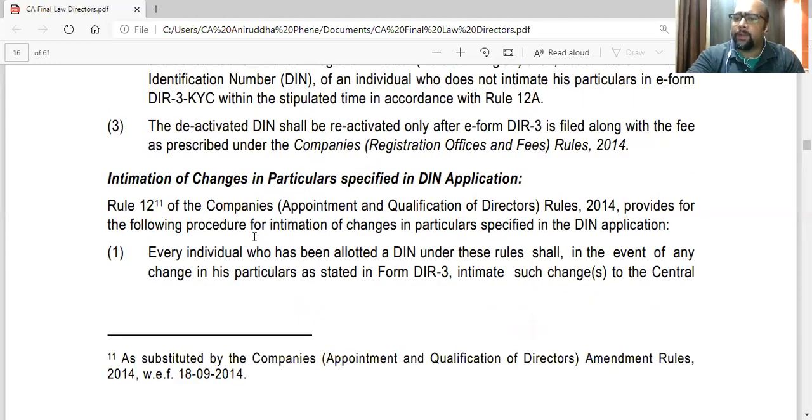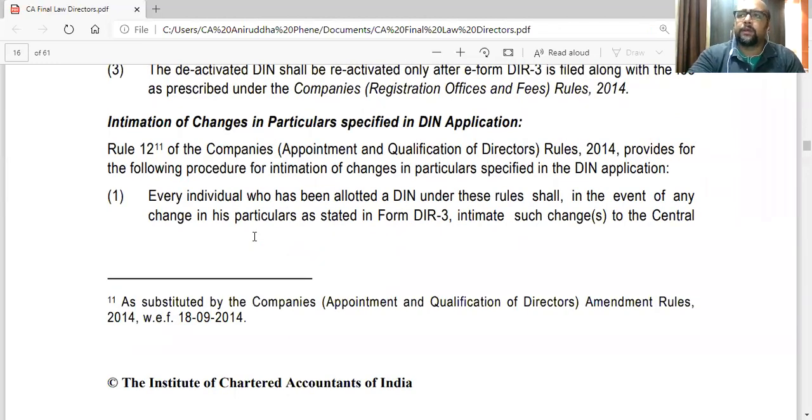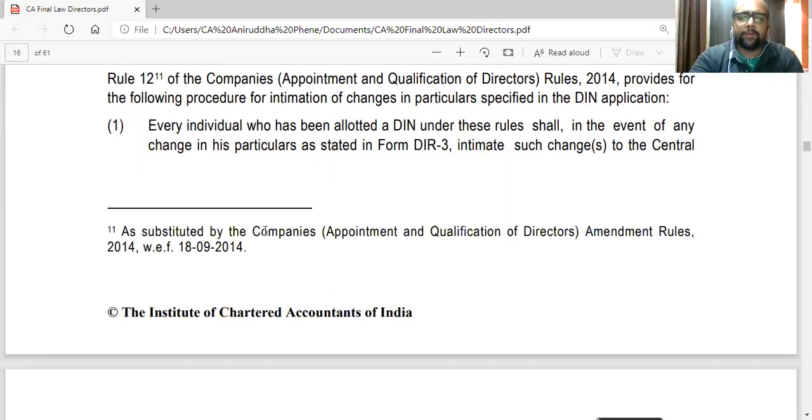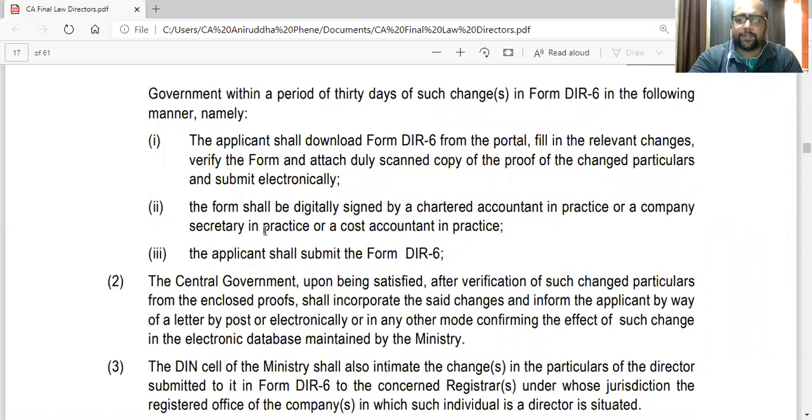Then, when you submit an application for the allotment of DIN, you submit a lot of details like your name, your address, and everything. If there are any changes in that, you can intimate the government again by filing the respective form along with fees, obviously, within 30 days of the change. Plus, a copy of proof that this is the change. Plus, it has to be digitally signed by a CA in practice. And when the government is satisfied, they will make the changes. They'll update their database.